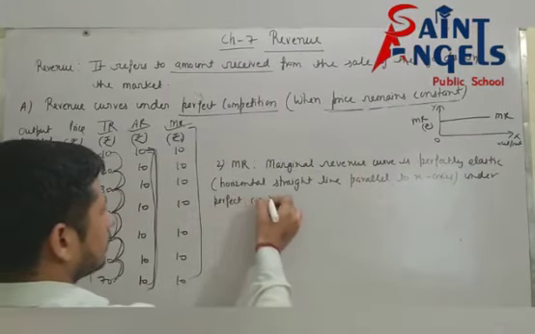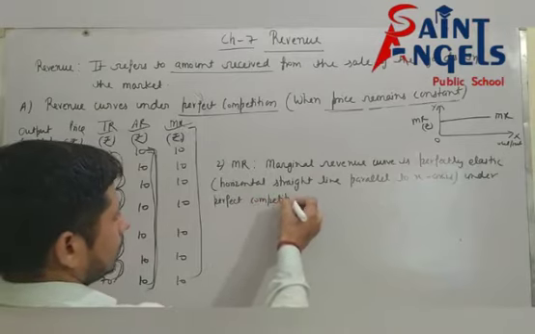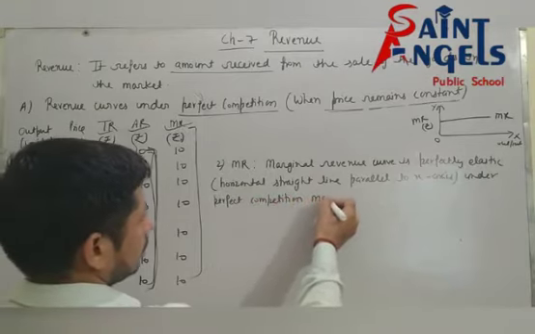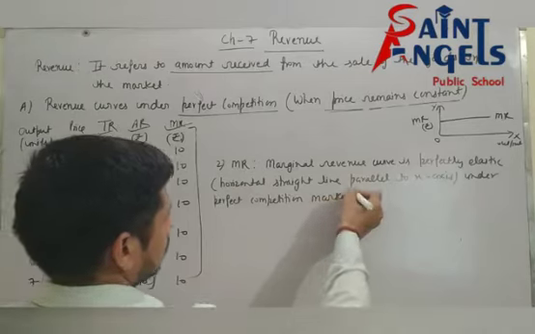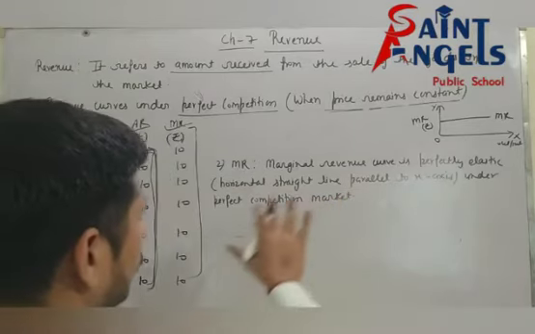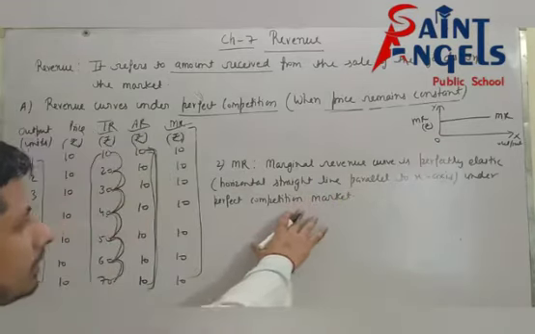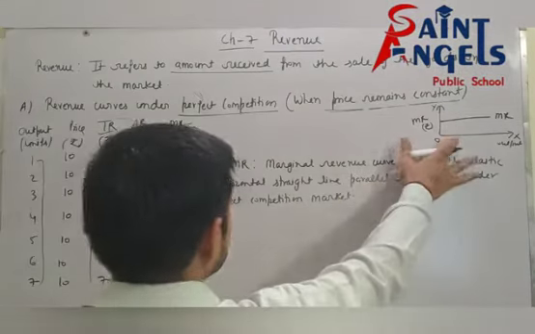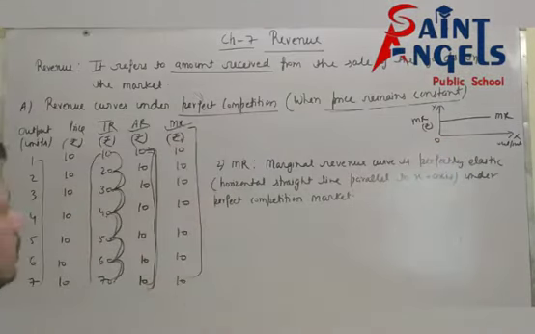Perfect competition market. I hope this explanation is clear according to this curve, these values.